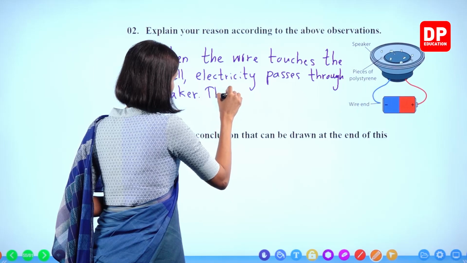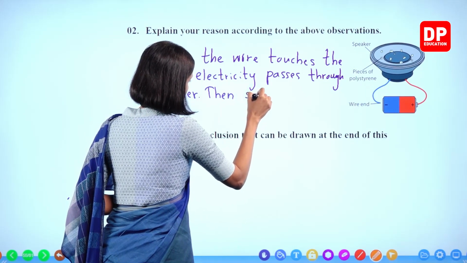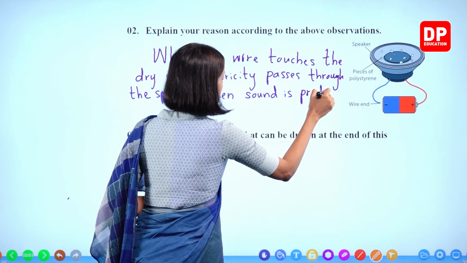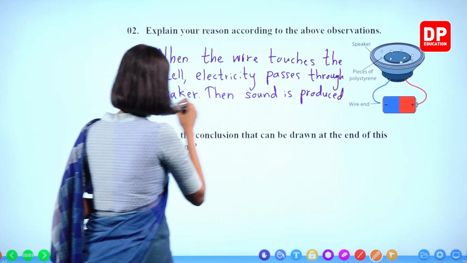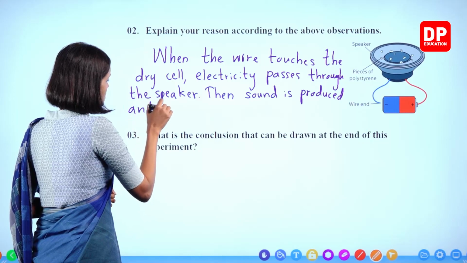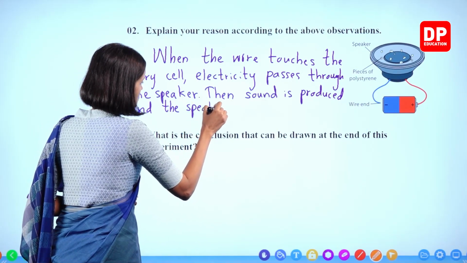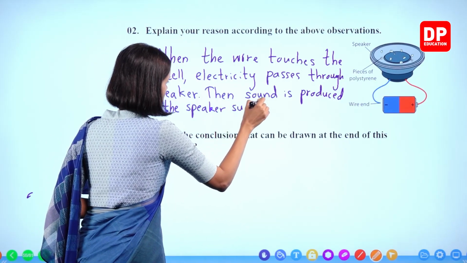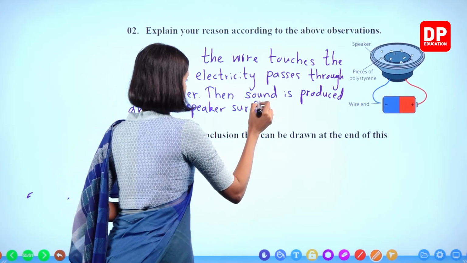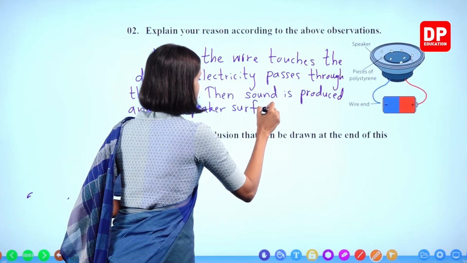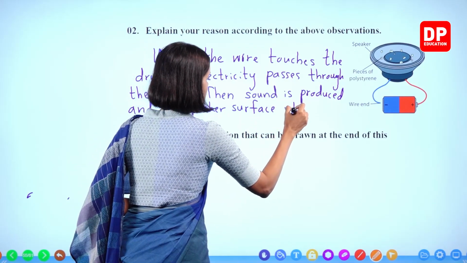Then sound is produced, and the speaker surface vibrates.